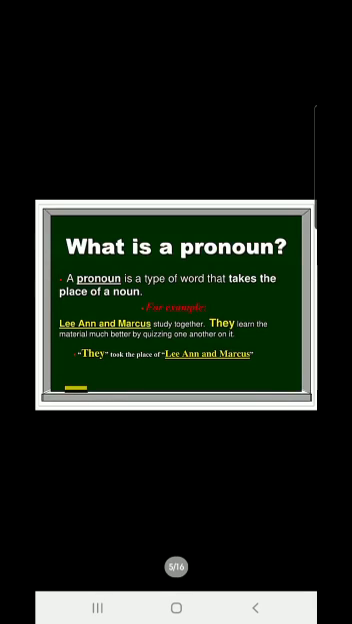Children, in the last class you have seen that a pronoun is a type of word that takes the place of a noun. Like we have seen in this example, Lee, Anne and Marcus study together. They learn the material much better by quizzing one another on it. So here, children, instead of using Lee, Anne and Marcus, all the three names again in the second sentence, they is used, which is a pronoun. Alright. This we have seen.